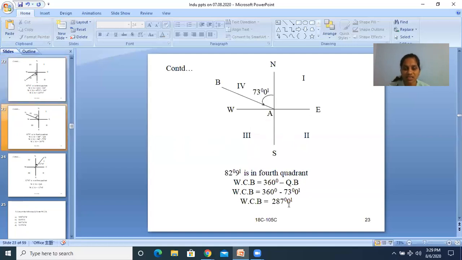Then northwest, the AB line is in northwest, that is the fourth quadrant. WCB is equal to 360 minus QB. WCB is equal to 360 minus 73 degrees 0 minutes, and the WCB is equal to 287 degrees 0 minutes.